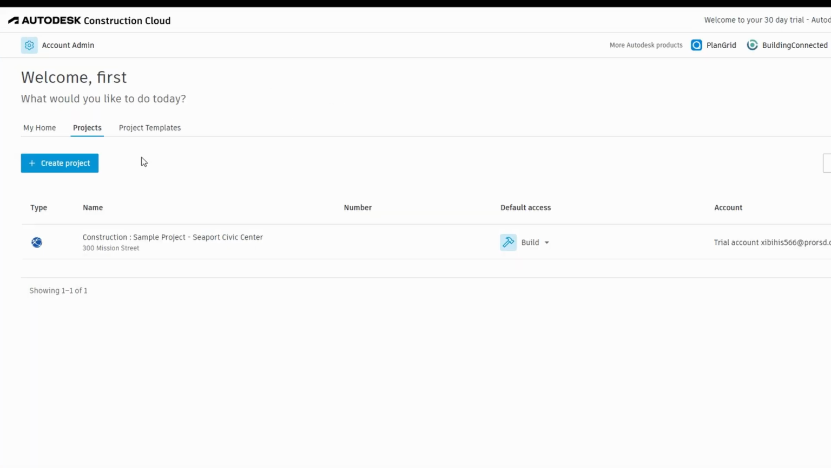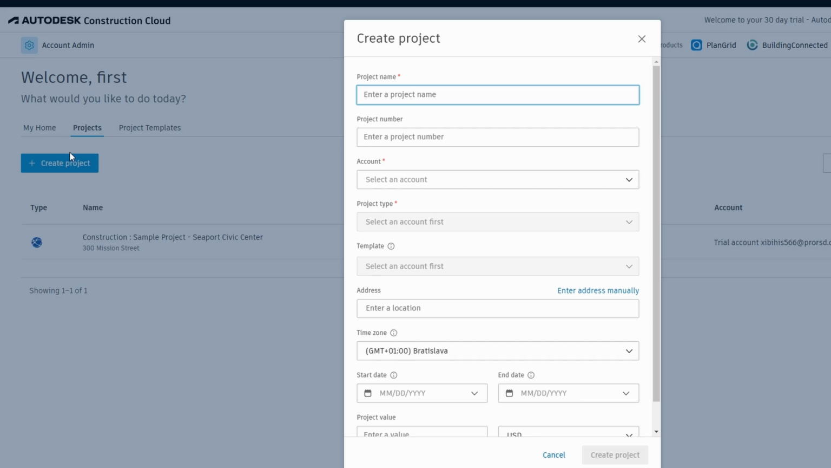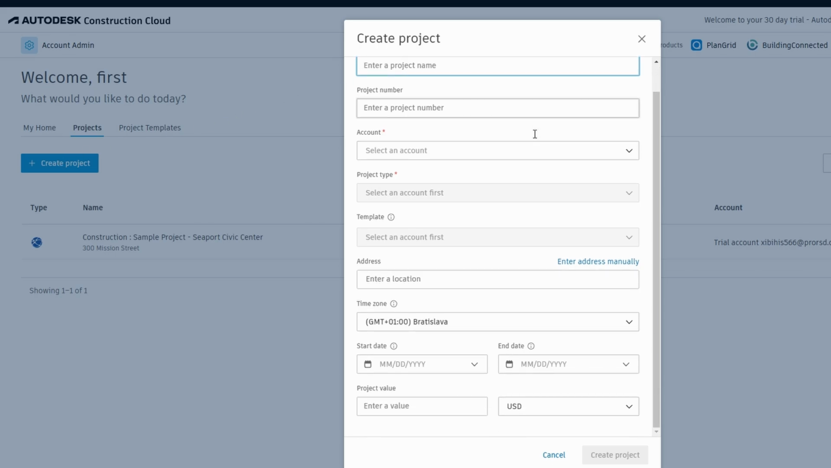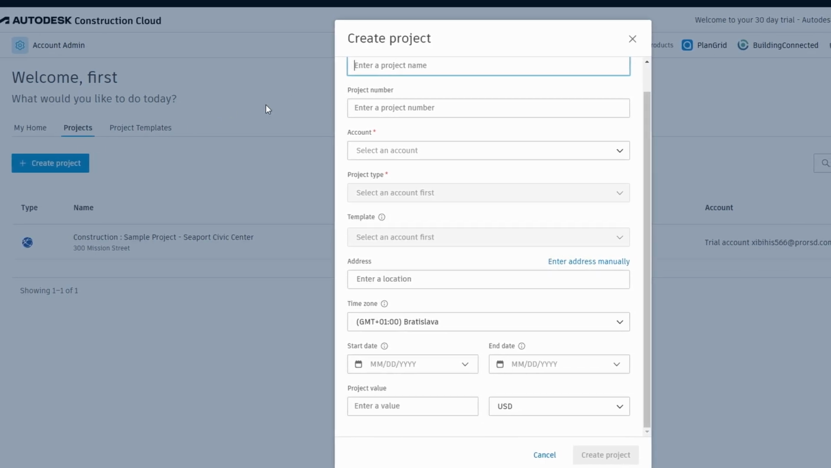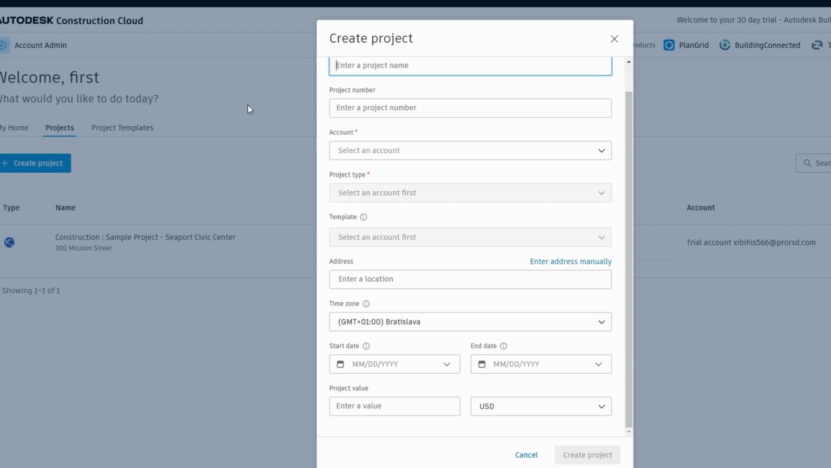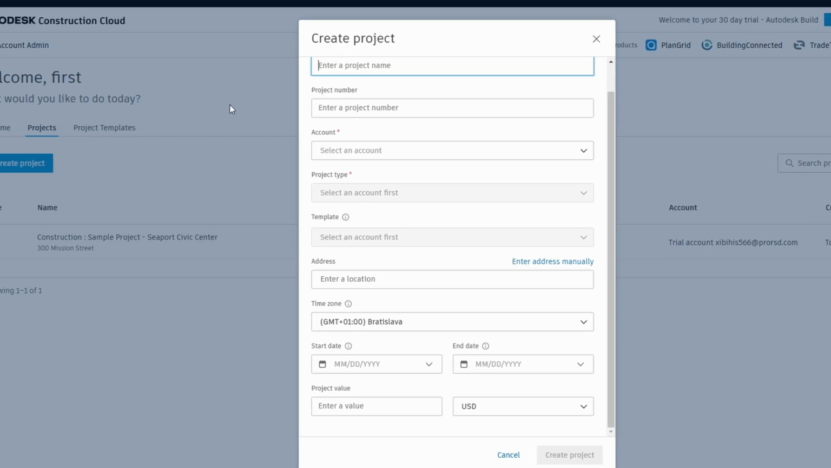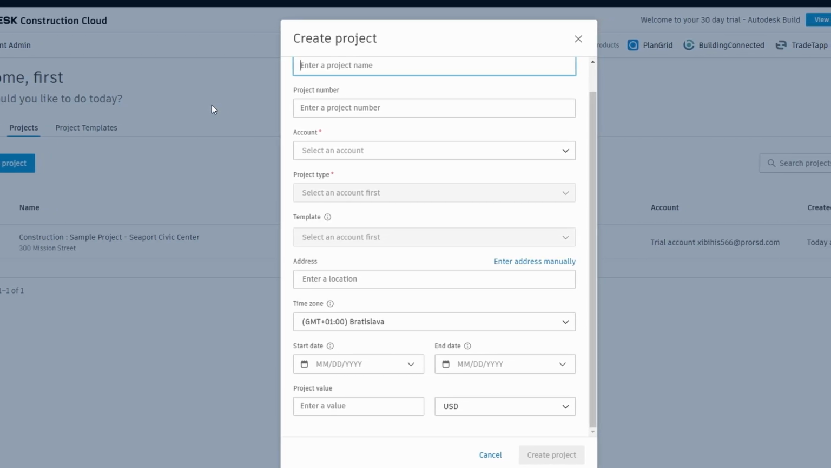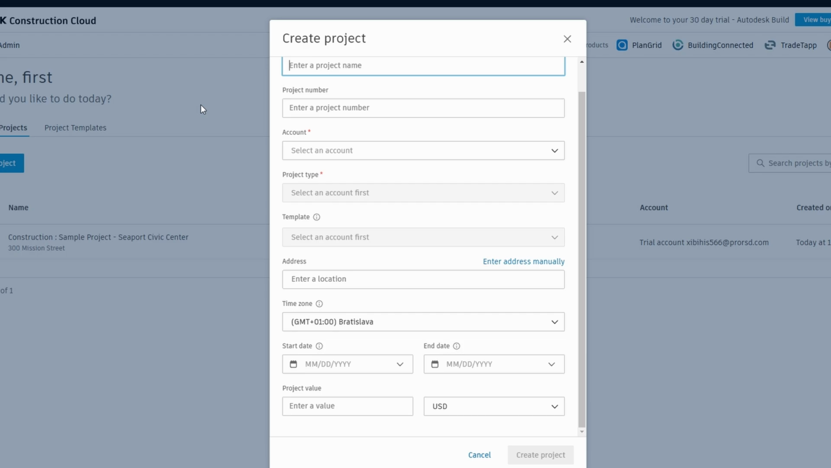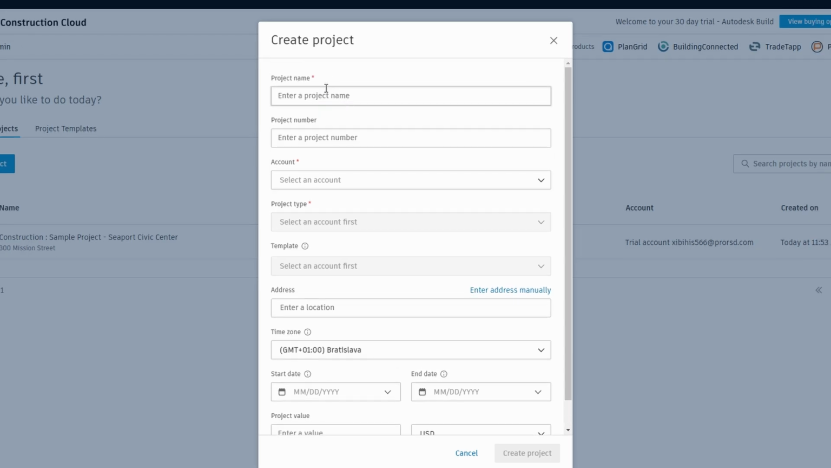To begin, find an option to create a new project. Clicking on it will open a form that asks for a few key details. First, you'll need to name your project, something specific to the type of work you're doing. This helps keep your projects organized and easy to reference.